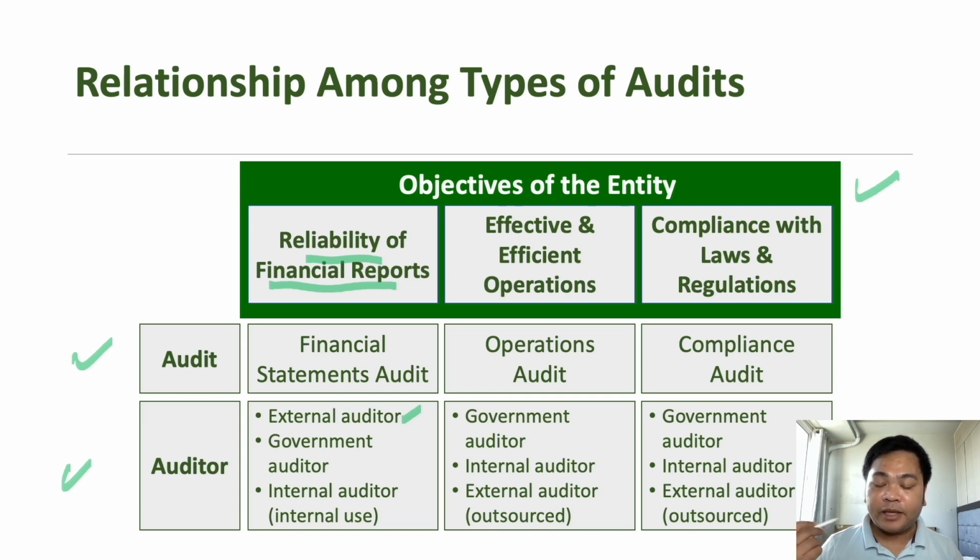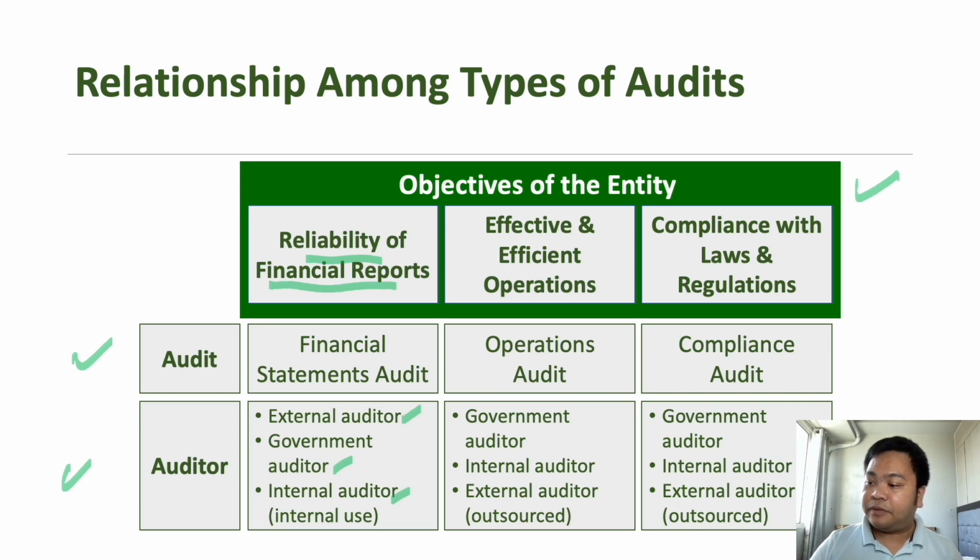It is required that an external auditor must perform the independent audit of the entity's annual financial statements. A government auditor can also perform financial audit for financial information of government agencies and instrumentalities. Internal auditors can also conduct financial audit. However, it will only be for internal use of the organization. They cannot use that for statutory filing if the one who conducted the financial audit is the internal auditor. For statutory audit or statutory filing, who is required is the external or independent auditor.